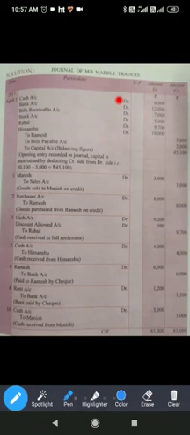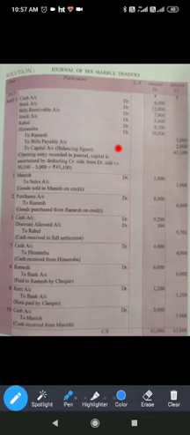So cash account debit, bank account debit, bills receivable account debit, stock account debit, Rahul debit, Himanshu debit. We have debited all the amounts. After this, we will credit all the liabilities. There were two liabilities only, Ramesh and bills payable.